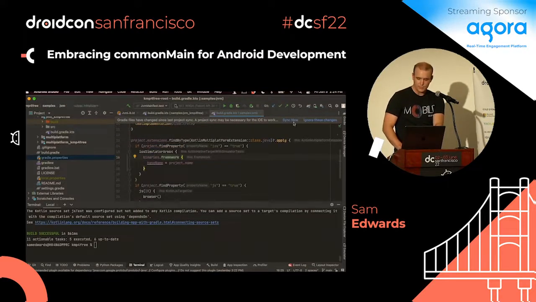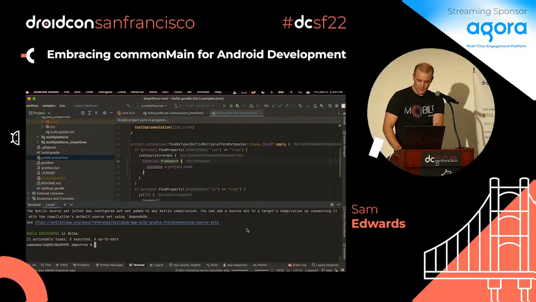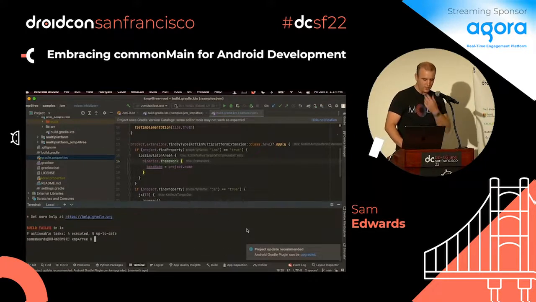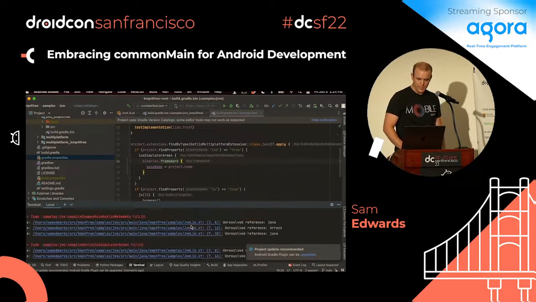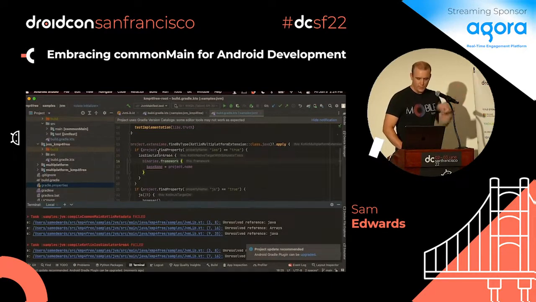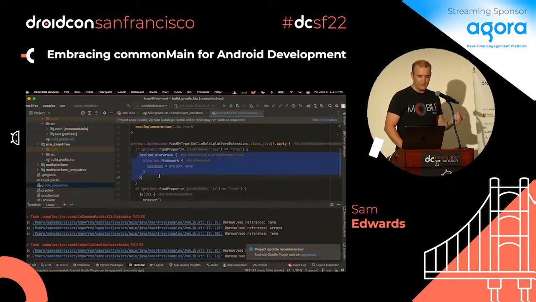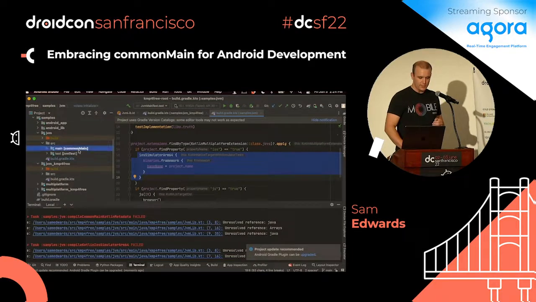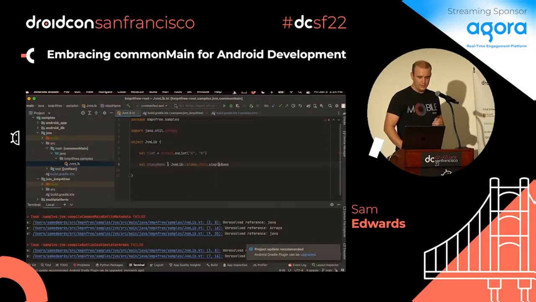So if I go ahead and enable it to true, I can sync it, I can build it, and we will get errors. It's saying here unresolved references. And you saw it work just a second ago, right? The reason why it's failing now is because in the configuration for multi-platform, it's configured to also build for iOS. So if we go back in this project now and I open this, something's different. It's red. You know what that means? It means it's not commonMain compatible.